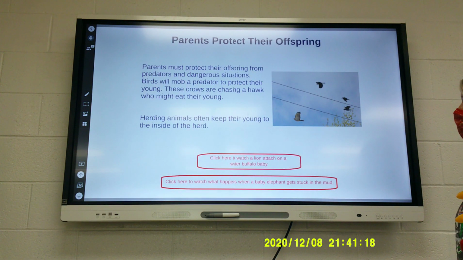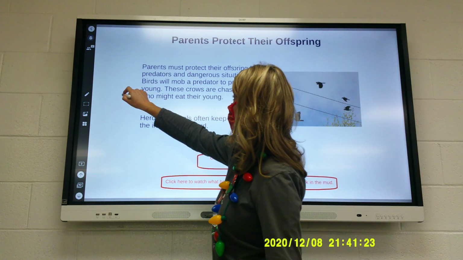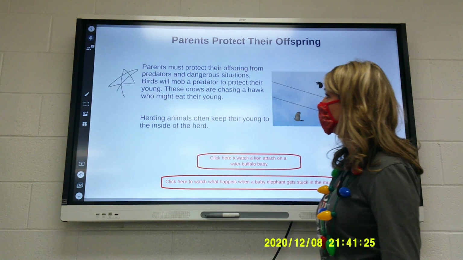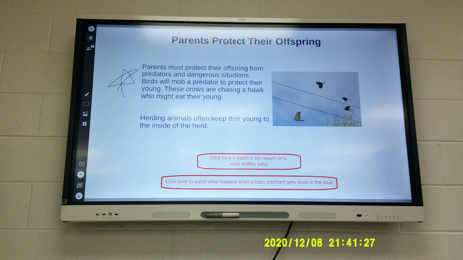Parents protect their offspring. Parents must protect their offspring from predators in dangerous situations. Birds will mob a predator to protect their young. These crows are chasing a hawk who might eat their young. Herding animals often keep their young to the inside of the herd.